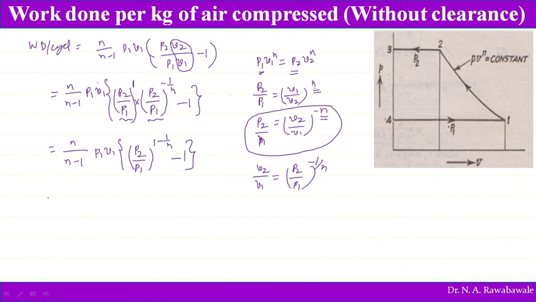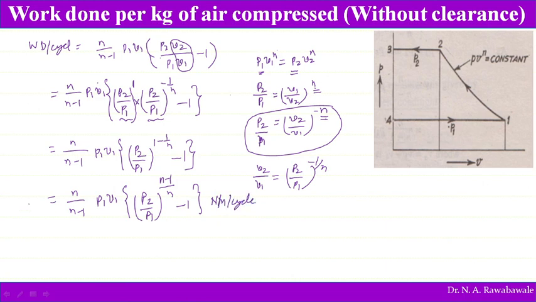So again this can be written as n divided by n minus 1, P1 V1, P2 divided by P1 to the power of n minus 1 divided by n, minus 1, taking n as the LCM. This is the work done in Newton meter per cycle.